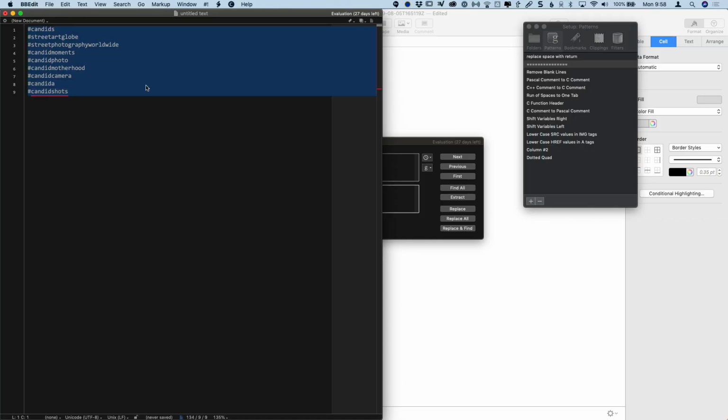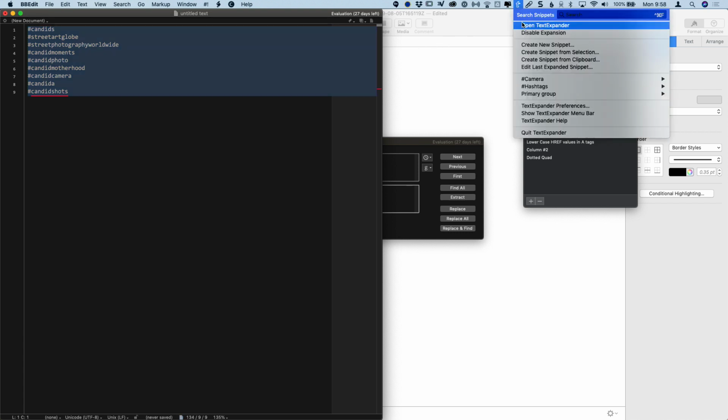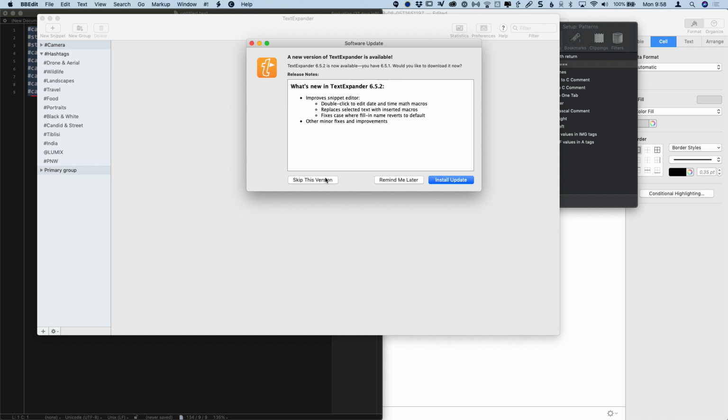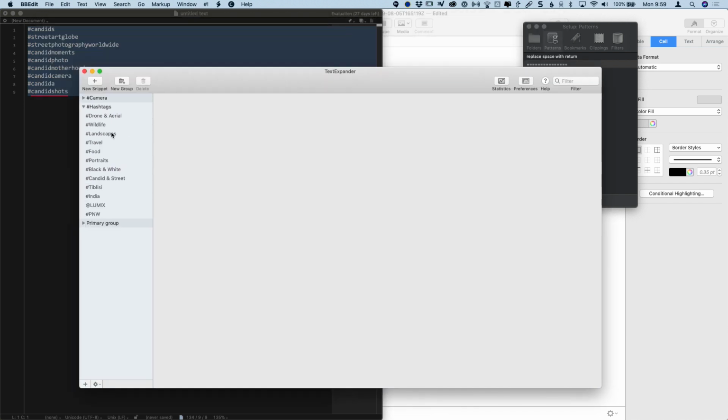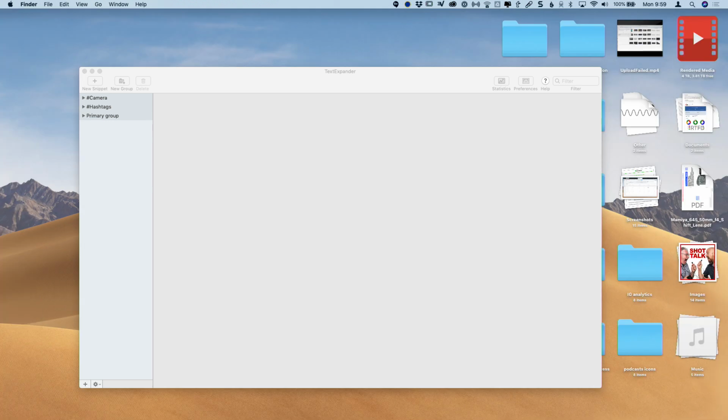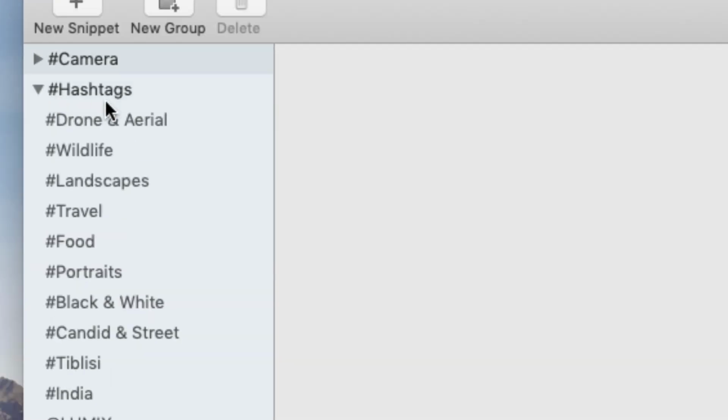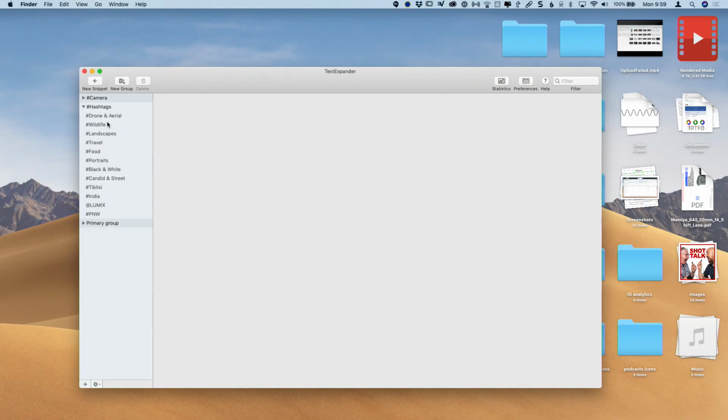All right, so I create these, I got these hashtags. I go to Text Expander, here we go, and open Text Expander here. And we're not gonna upgrade right now. And you'll see in here that I've got a group, let's clean this window up a little bit here. I've got a group already called hashtags in here. I open that up and there's a whole bunch of them. So I've obviously already done this. We're gonna create a new one.